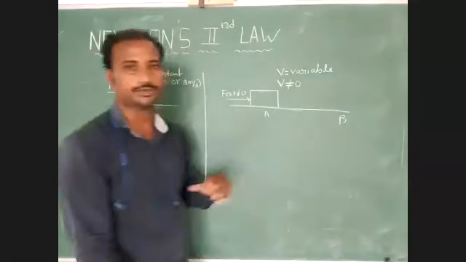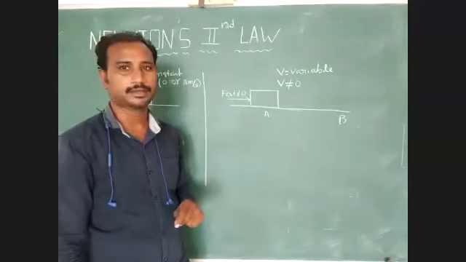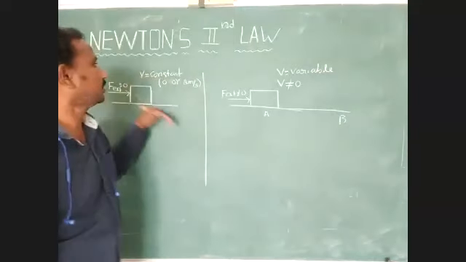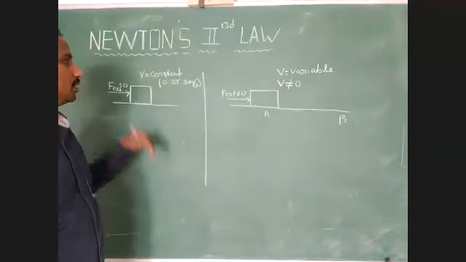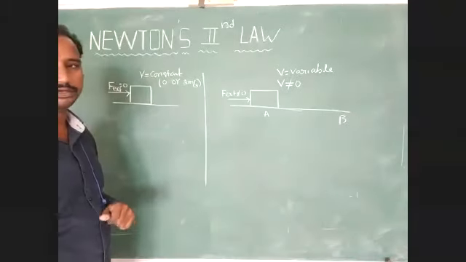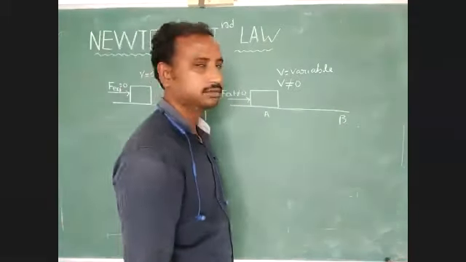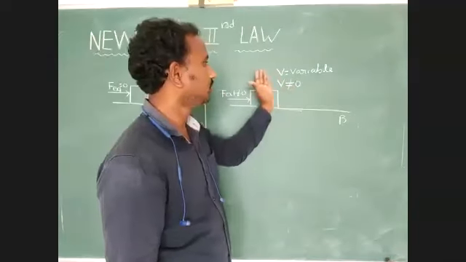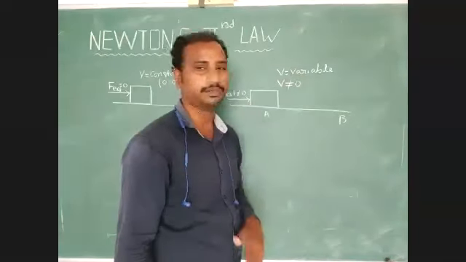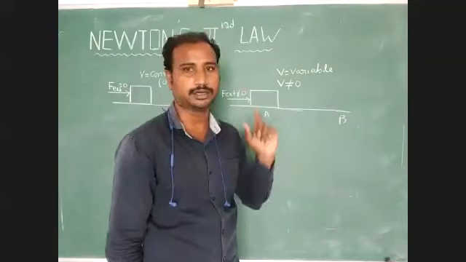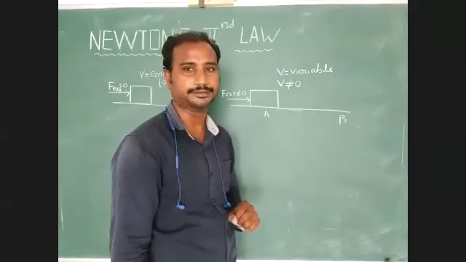This point is very important. In Newton's first law, we consider that velocity is constant, or velocity equal to 0. But here, velocity is not equal to 0. Velocity is a variable quantity. It's not a constant. It's not a fixed quantity.